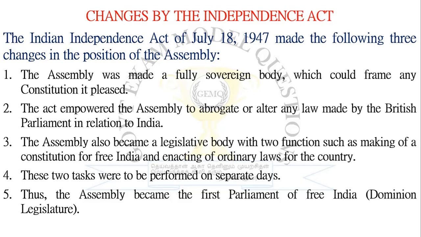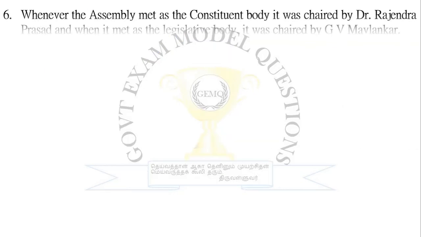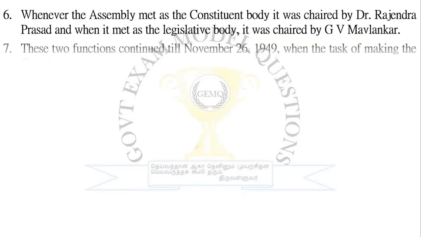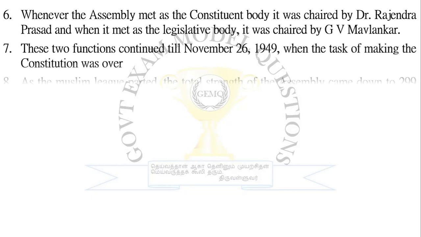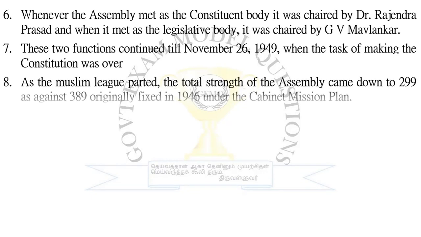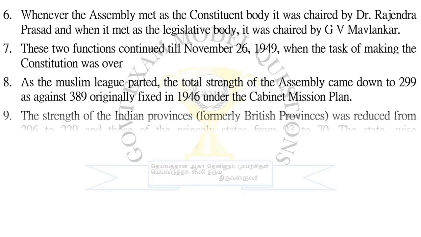Thus the assembly became the first parliament of the Free India Dominion Legislature. So this Constituent Assembly has become the parliament, which we now call Lok Sabha and Rajya Sabha, the 2 houses. Next, the 6th point we will see: whenever the assembly met as a constituent body, it was chaired by Dr. Rajendra Prasad, and when it met as a legislative body, it was chaired by G.V. Mavalankar. That is what I have said before.